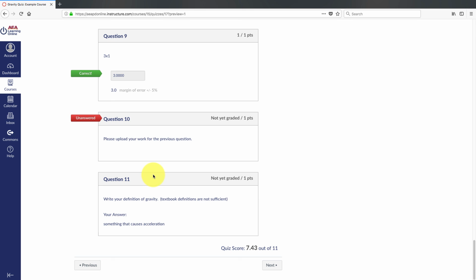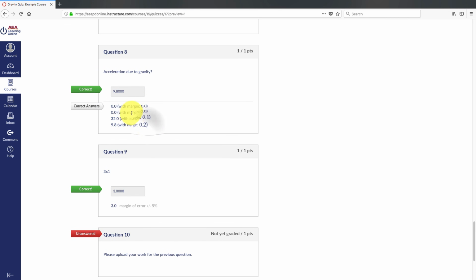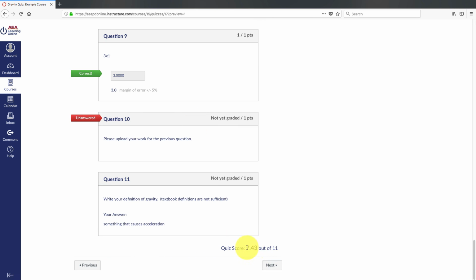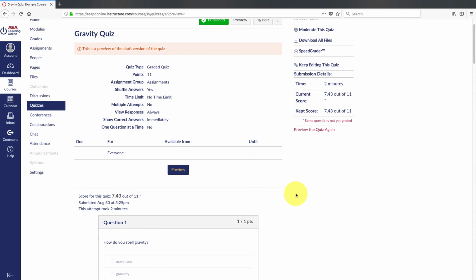Now, interestingly, you can provide feedback on every question. So let's say they're getting this wrong. You can provide feedback here that takes them to an external site, or that describes the rationale they should be using. You don't necessarily want to give them the answer, but give them some resources to find the answer. So I got a 7.43 out of 11, but things like this one have not been graded. So anyway, that's quizzes. We'll go into some organization next.